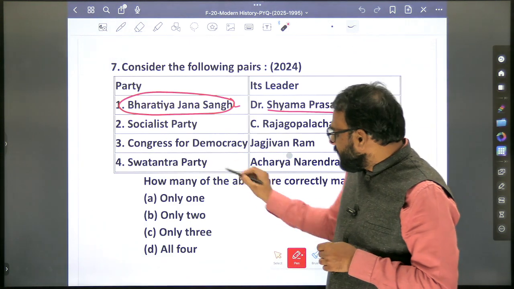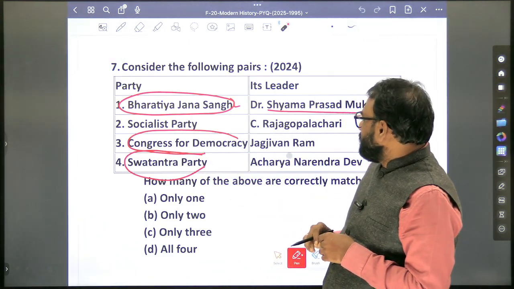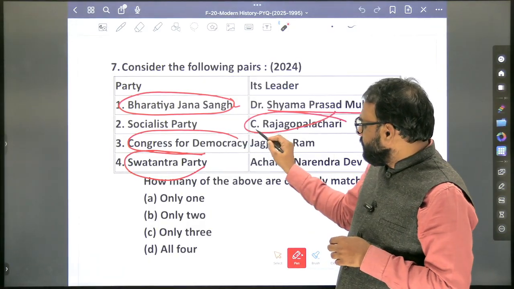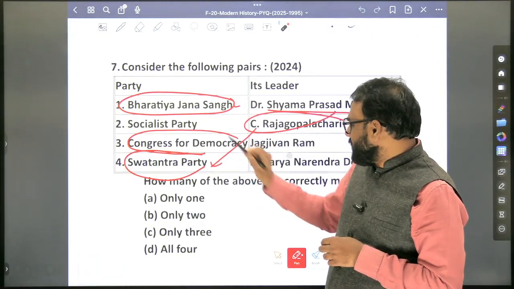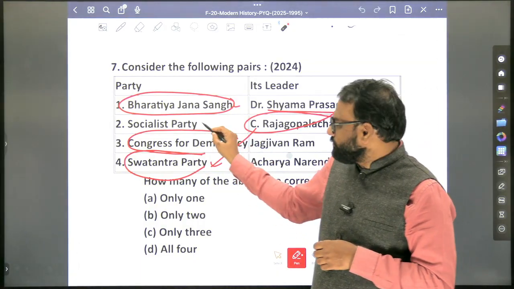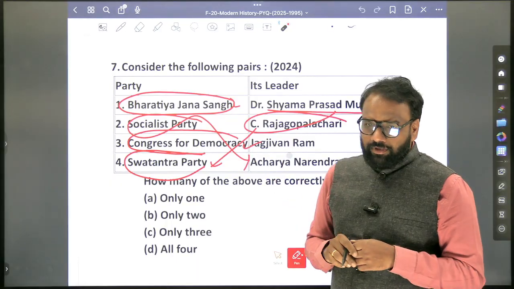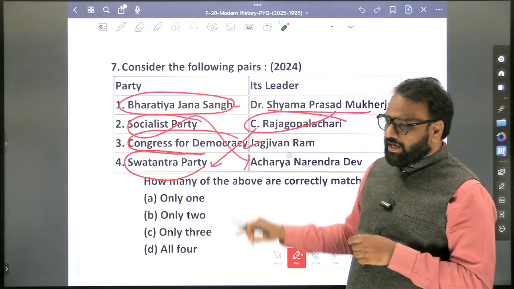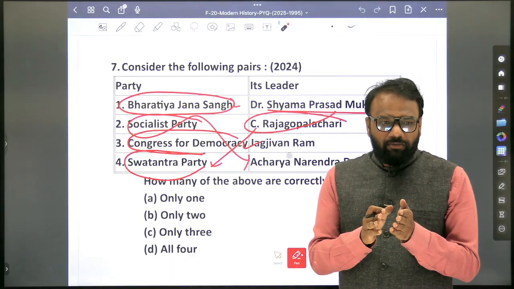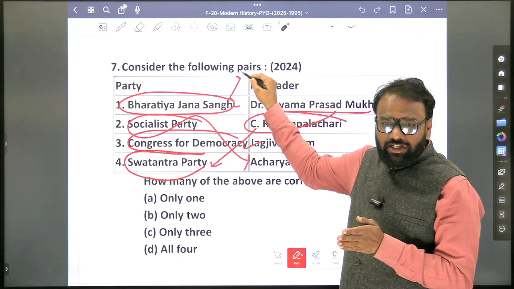And the other parties, Swatantra Party and Congress for Democracy. Swatantra Party is associated with C. Rajgopalachari. Next, Socialist Party, Acharya Narendra Dev. Next, Congress for Democracy, Jagjeevan Ram. So here what you will do? Bharatiya Janasangha, apart from Dr. Shyama Prasad Mukherjee, who are the personalities associated? Just one or two important personalities are associated, so you'll just add them here.